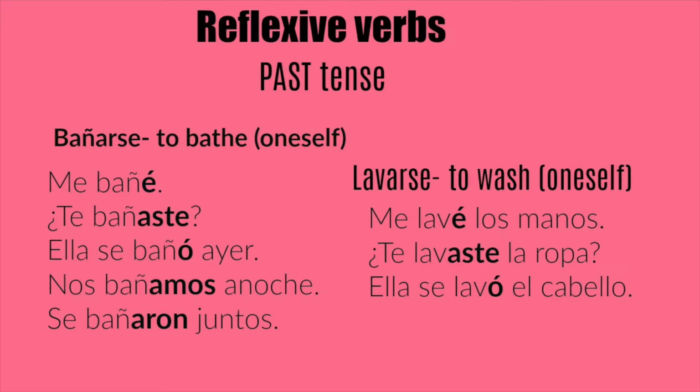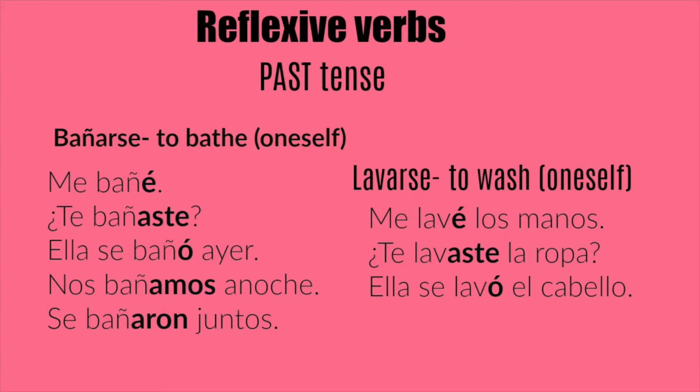So there is a small correction here with hands. This is supposed to be las manos, and I just caught this mistake now as I'm recording. So, me lavé las manos. Manos is feminine. It's one of those words that end in O, but it's still a feminine word. So las manos would be hands. Okay, so this is supposed to be me lavé las manos. I washed my hands. In the second sentence as well, take off te. You can just say lavaste la ropa. Did you wash the clothes?